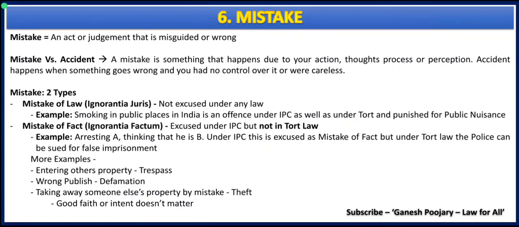But what is an accident? An accident happens when something goes wrong and you had no control over it or were careless. In mistake, your thinking process makes you think of something in some way. Whereas in accident, something goes wrong. You want to do something, but something happens on which you don't have any control. That is accident.